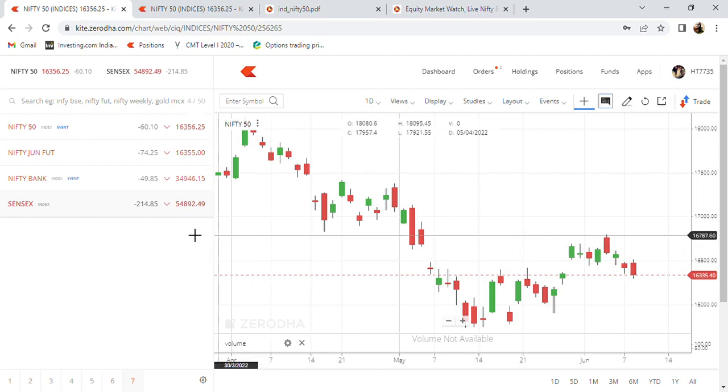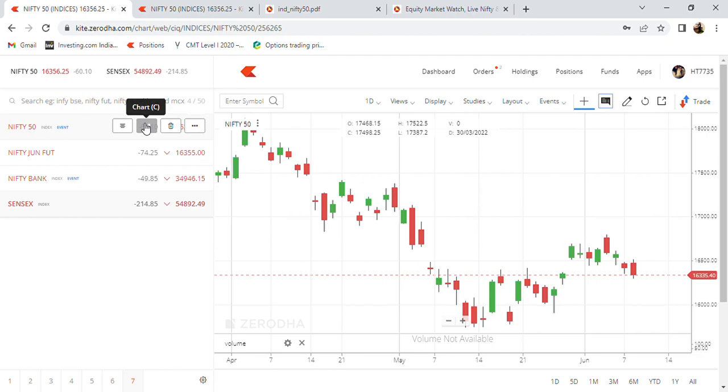Okay, the index is the top 50 companies of India according to their market value. So what is it reflecting? It is reflecting how the whole 50 companies are performing in the market. For today, if you see, my Nifty 50 is in the red color, showing me a negative of 60 points. What is it telling me? It is telling me that today the overall sentiment of the market was bearish and the index closed 60 points lower than its previous day's closing price.